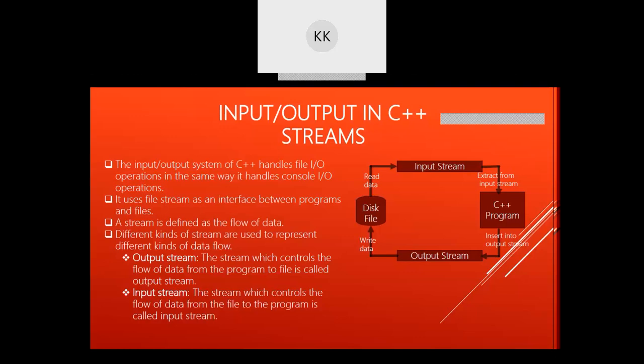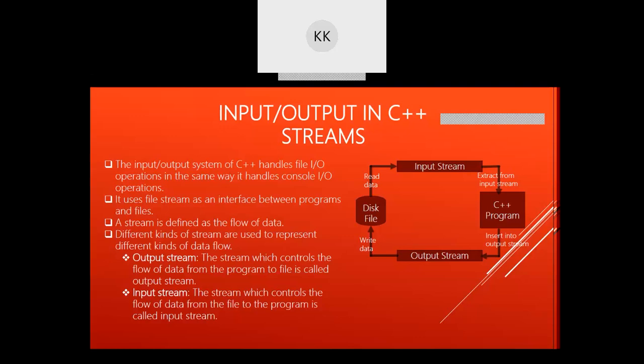Two types of streams are there: output stream and input stream. The stream which controls the flow of data from program to file is called the output stream. From the program you write to the disk, that is called the output stream. When you want to read some data from disk into the program, it is called the input stream.